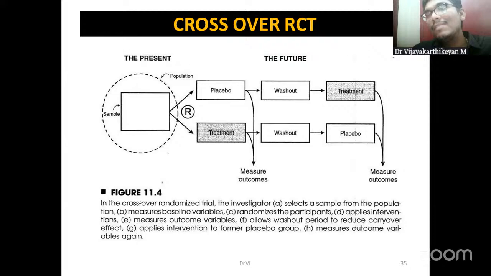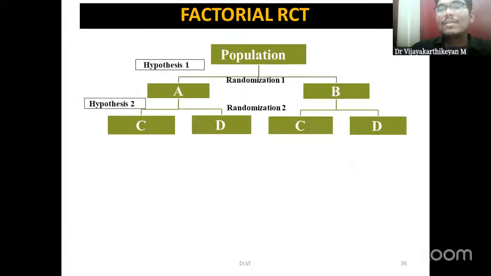Individuals who received the treatment earlier will now receive the placebo. Okay, so this kind of design is known as crossover RCT. Why we want to do a crossover RCT is that at any point in time, at least the individuals who are participating in the trial will receive the treatment. Okay, so this is the aim of doing a crossover RCT.